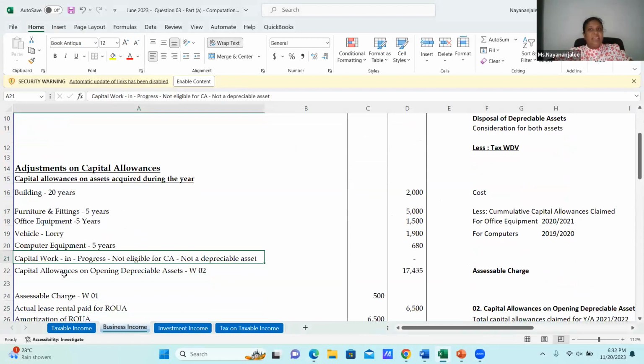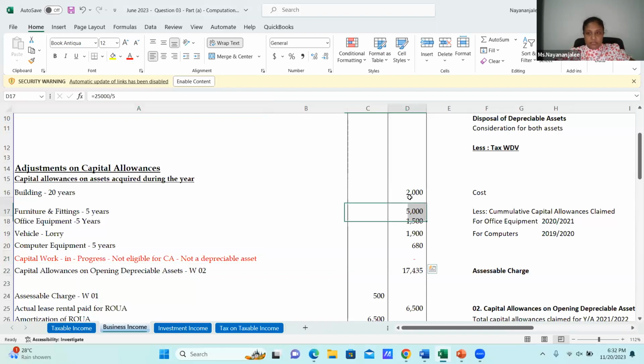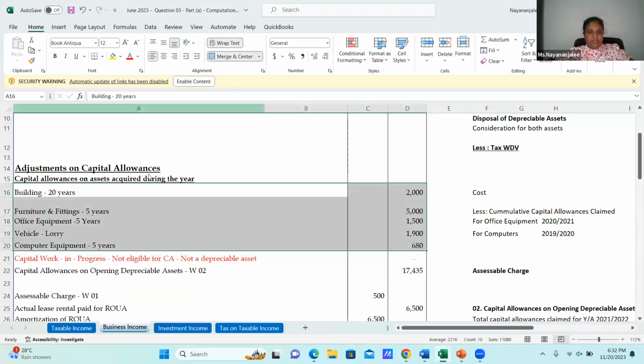It does not take much time. Please write what's in your mind, then it's good for you. So capital work in progress is not eligible for capital allowances. For all other assets, building 20, and the others by dividing by 5. This is only additions during the year.